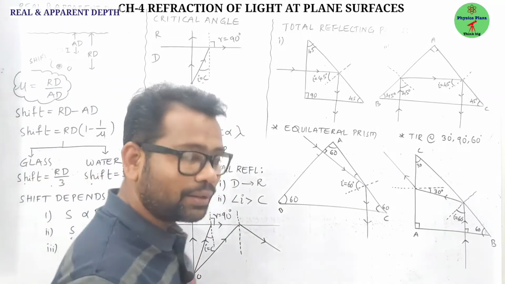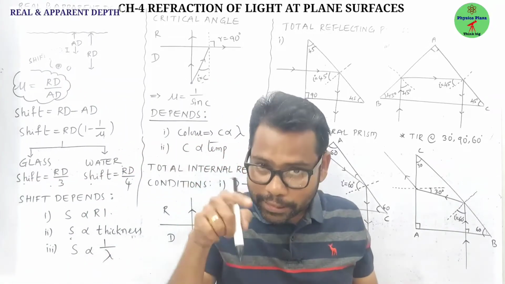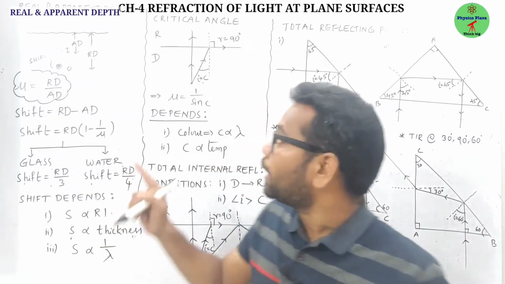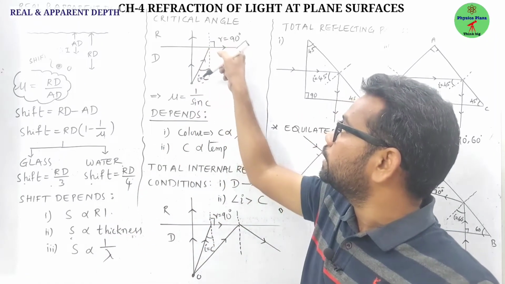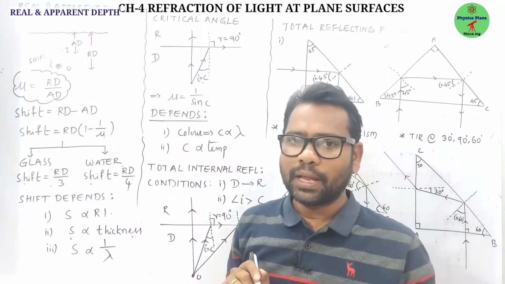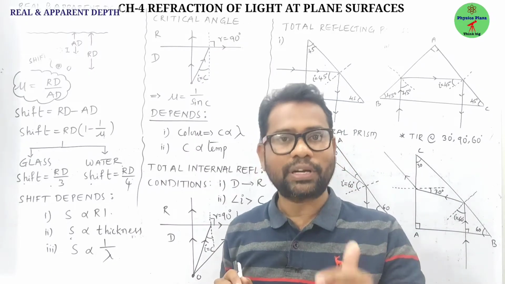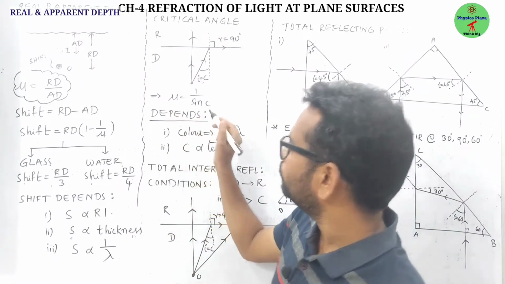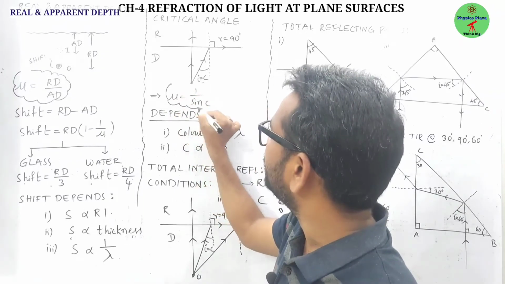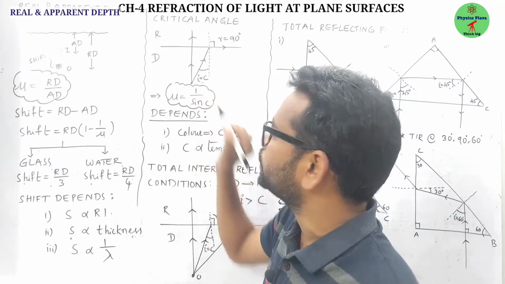I repeat once again: the angle of incidence in a denser medium for which the angle of refraction in a rarer medium is 90 degrees is called the critical angle. And this critical angle is also related to the refractive index. How? Mu is equal to 1 by sin c. This is very important. In the exam they might ask you to write the relation.